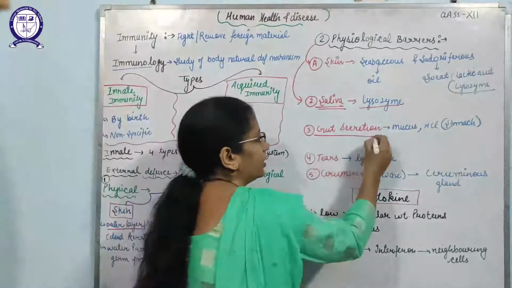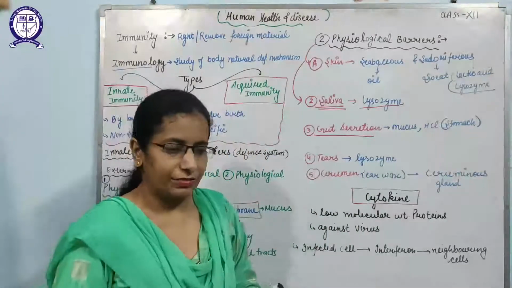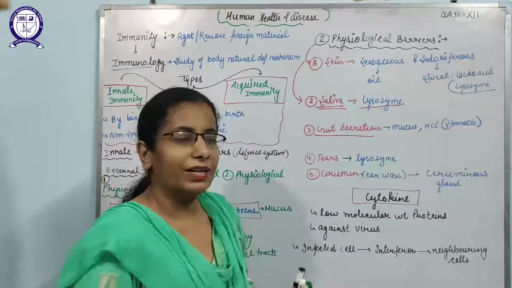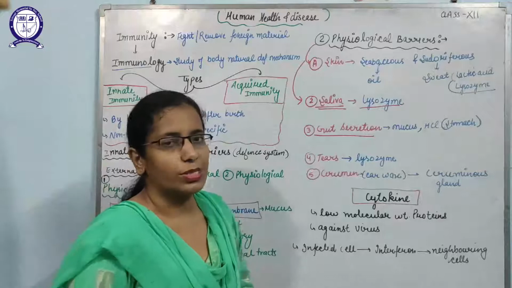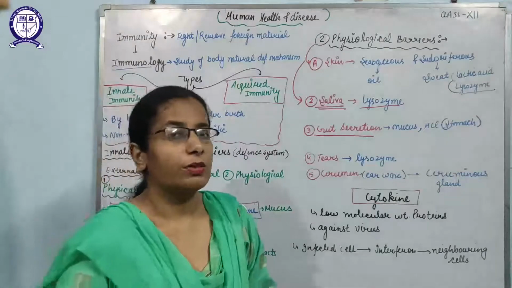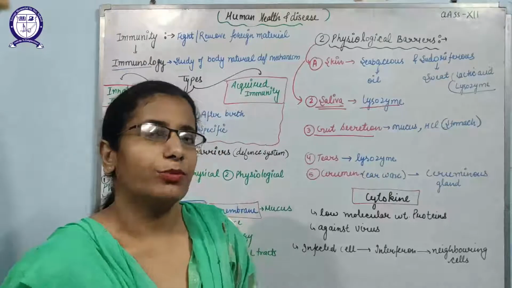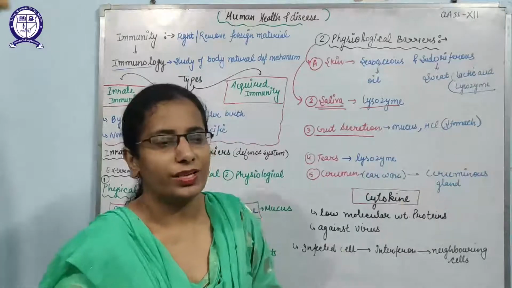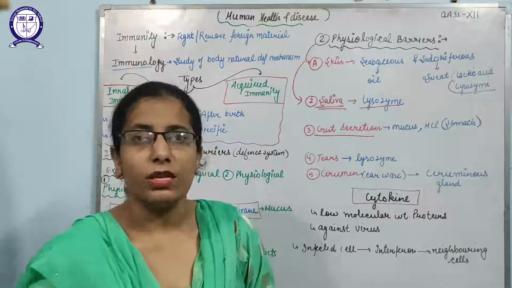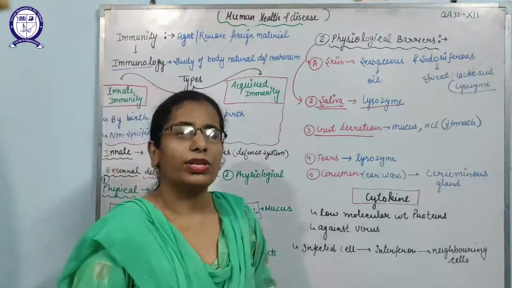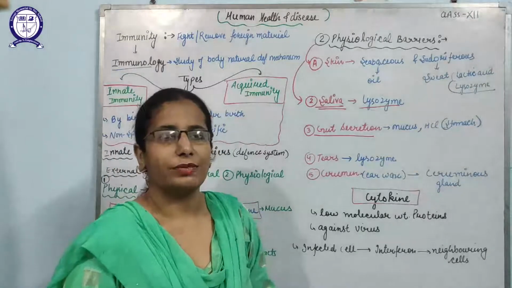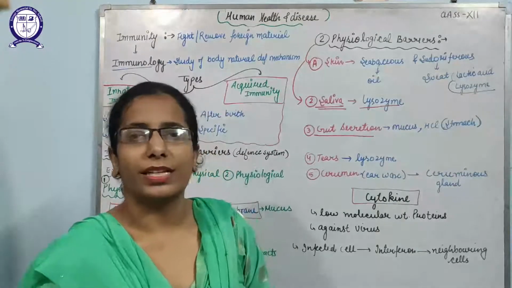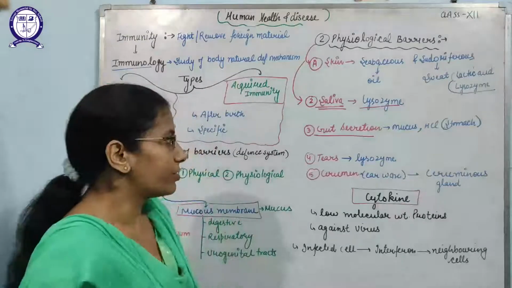Third is the gut secretion. If any pathogen escapes through the saliva or the lysozyme, it will enter into the gut, and our gut also has a special secretion. The digestive tract is covered by the mucous membrane that will release mucus, and that mucus will trap the pathogens. And second, in our stomach, gastric juice is there that contains a number of proteolytic enzymes and hydrochloric acid. Hydrochloric acid will maintain the acidic condition in the stomach that will provide protection against the pathogens, because so many types of pathogens cannot survive in acidic conditions.